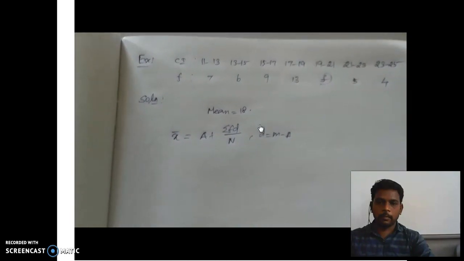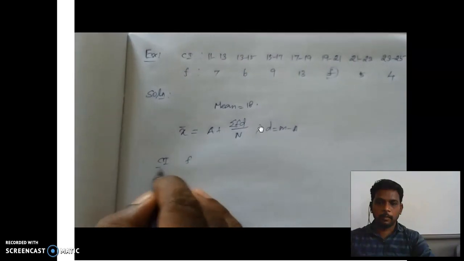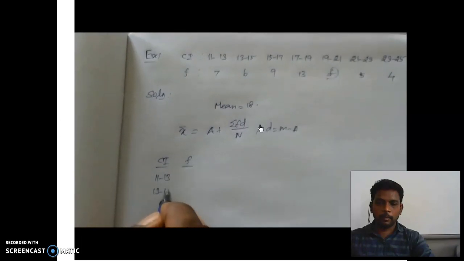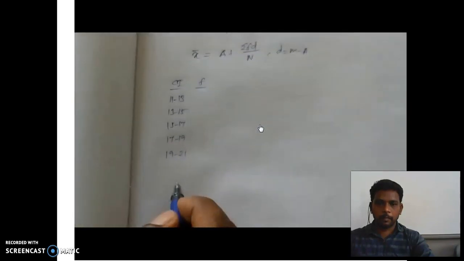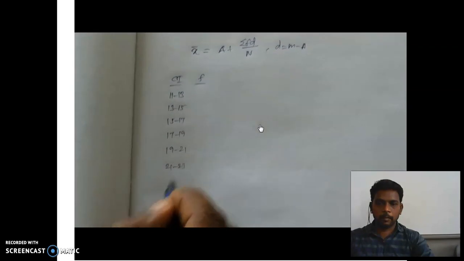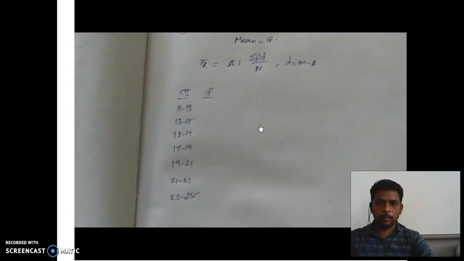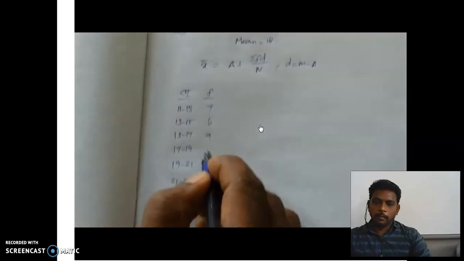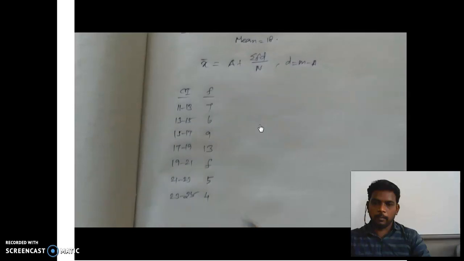Now I am going to create a table. The first two columns are nothing but the given data. So write the data now: 11 to 13, 13 to 15, 15 to 17, 17 to 19, 19 to 21, 21 to 23 and 23 to 25. Next we are going to fill in the frequency. So the frequencies are 7, 6, 9, 13, f, 5 and 4.